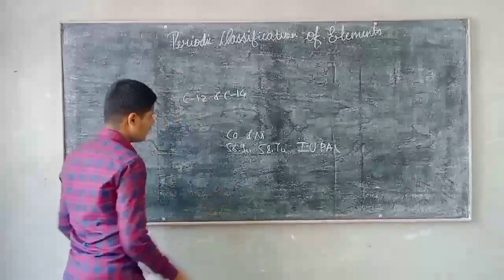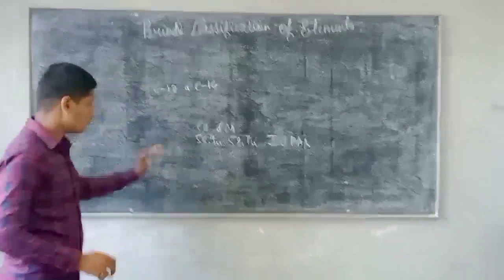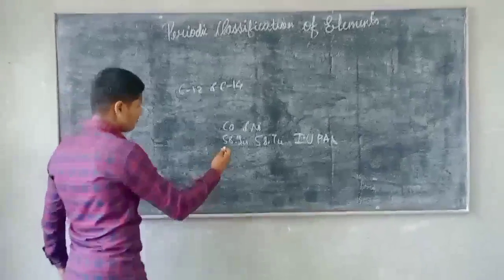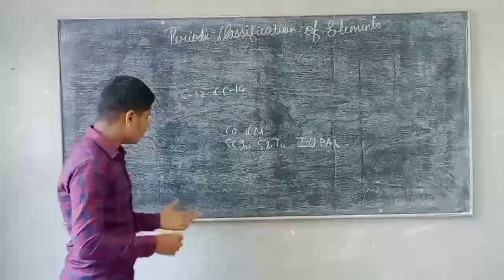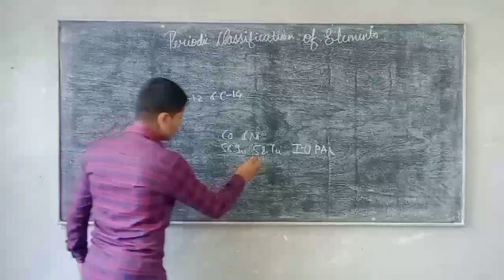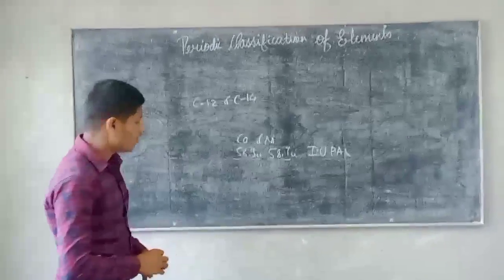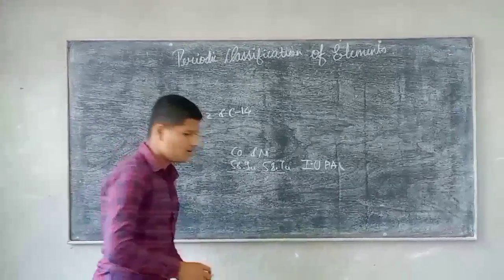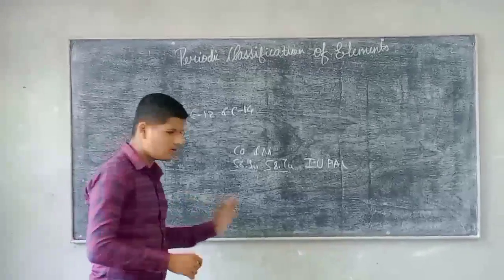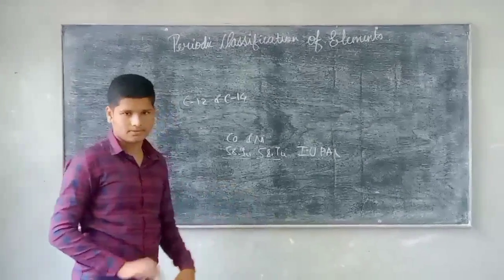So coming back to the point, cobalt and nickel: as we know, the atomic mass of cobalt is more and the atomic mass of nickel is less. So he wrote this element first and this element next. So this contradicts his statement that he arranged the elements in the increasing order of the atomic masses.